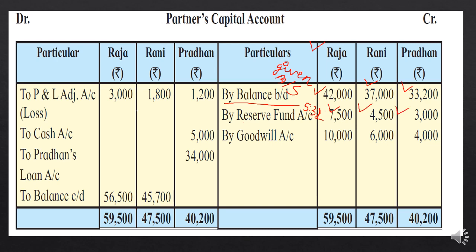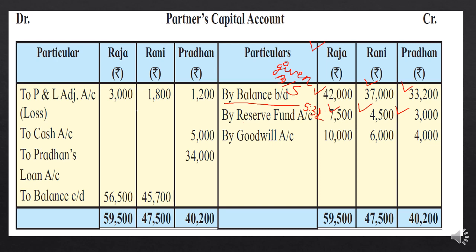Okay, now students, we will start with the first adjustment: goodwill is raised by 20,000. Nothing is given after that, whether it is written off or what. So we will raise the goodwill. What is the entry for raising the goodwill? Goodwill account debit to old partners' capital accounts. So the entry will be like this only.